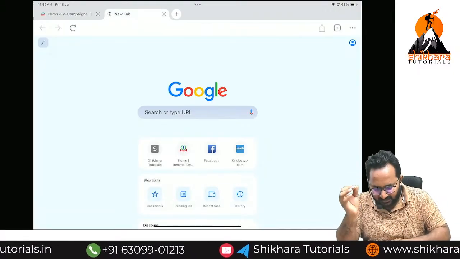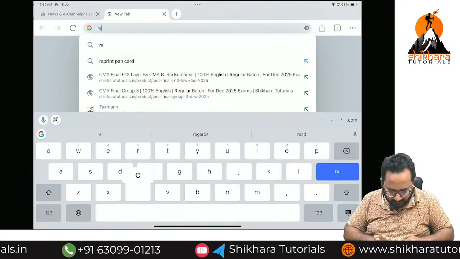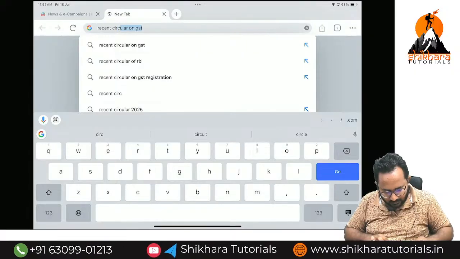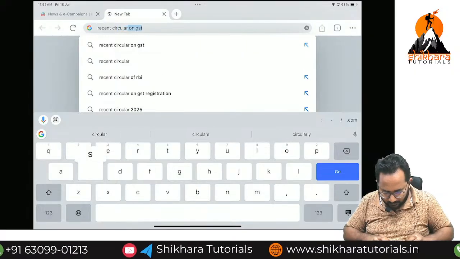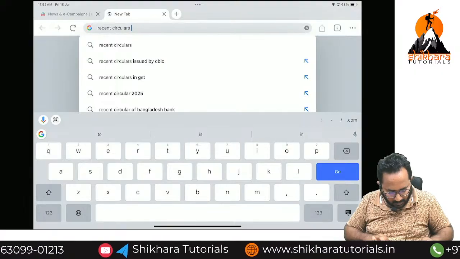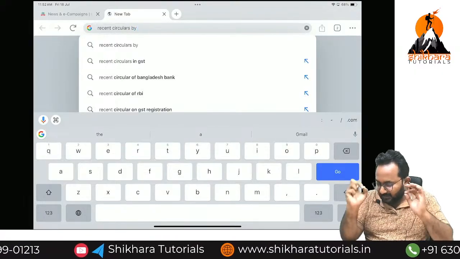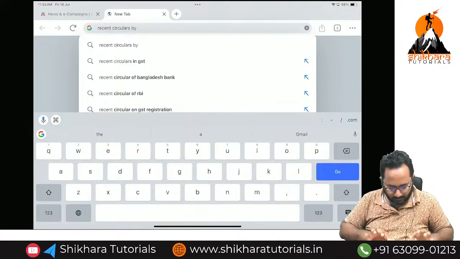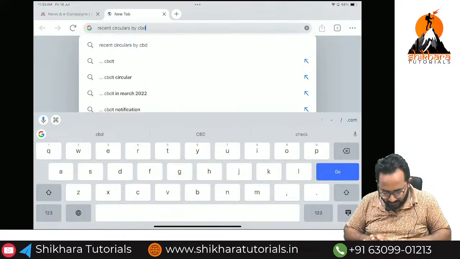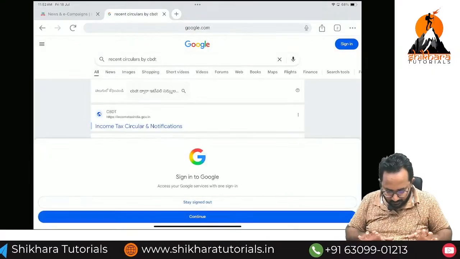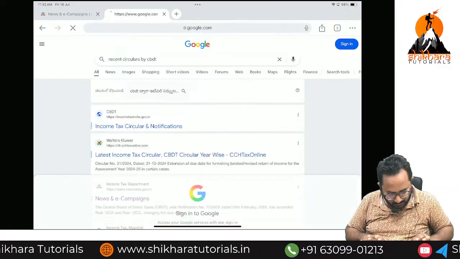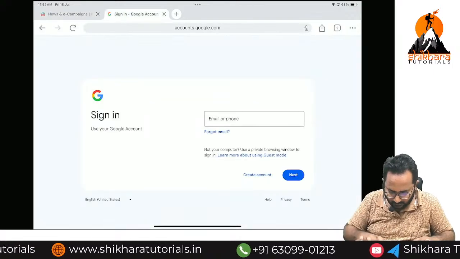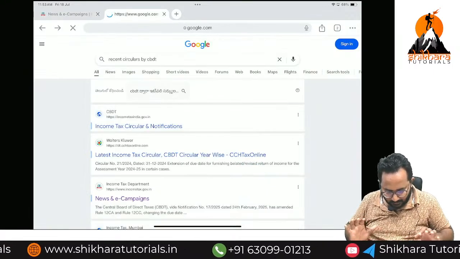I can Google it, like recent circulars. Who can issue the circulars? Any idea? CBDT. So CBDT issued the circulars.